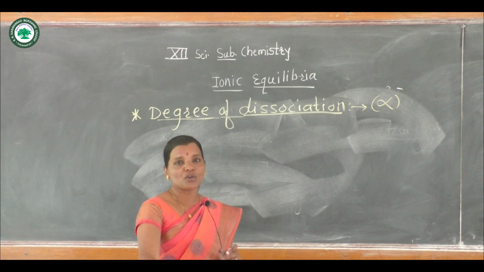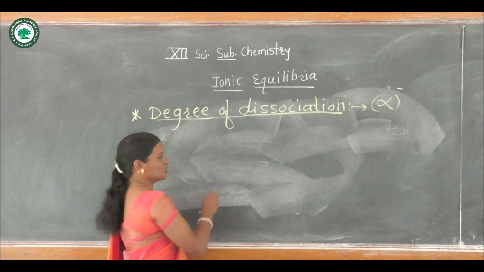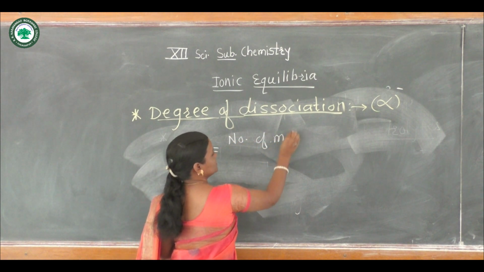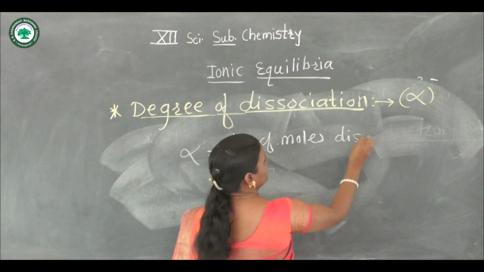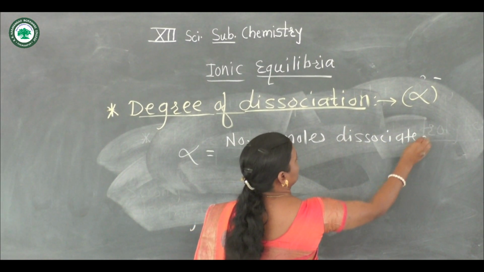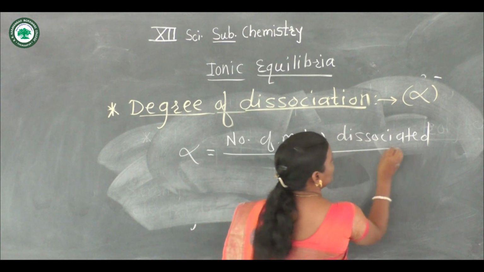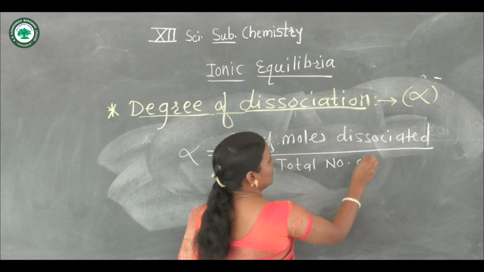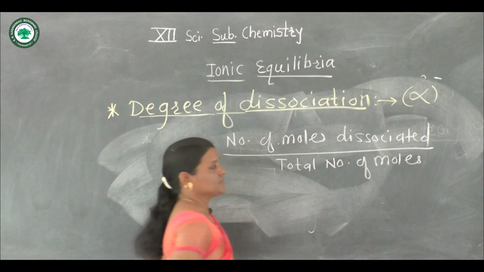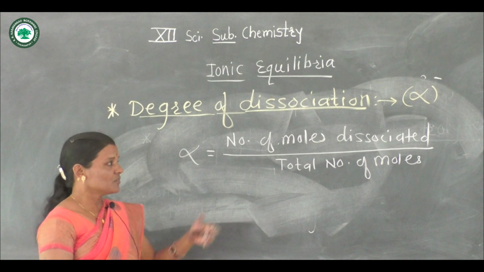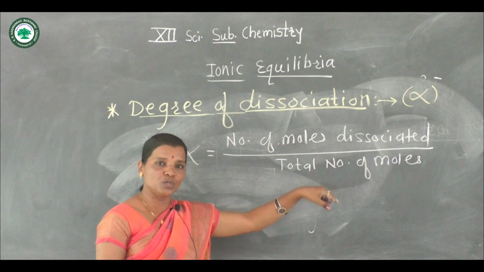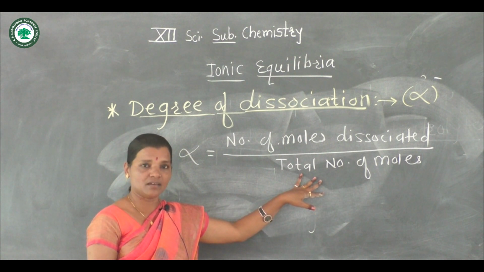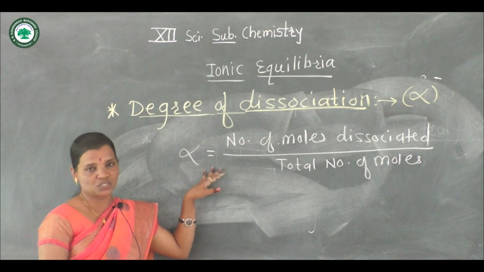In terms of formula, we can write alpha is equal to number of moles dissociated divided by total number of moles. Degree of dissociation is the fraction of number of moles of solute dissociated to the total number of moles of that solute present in the solution.